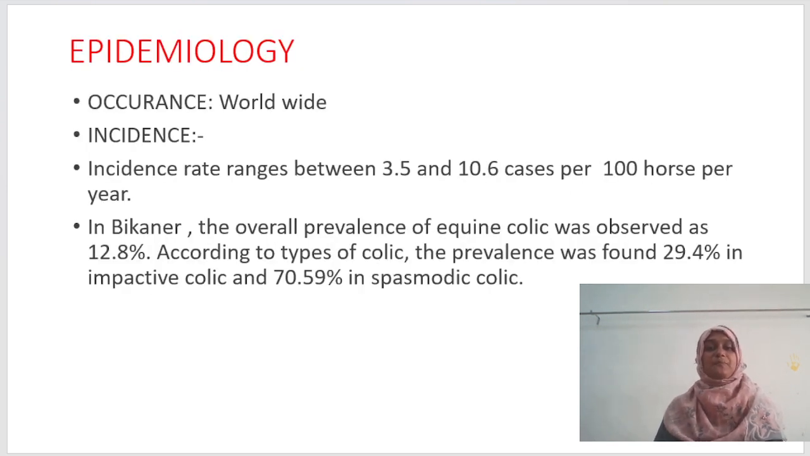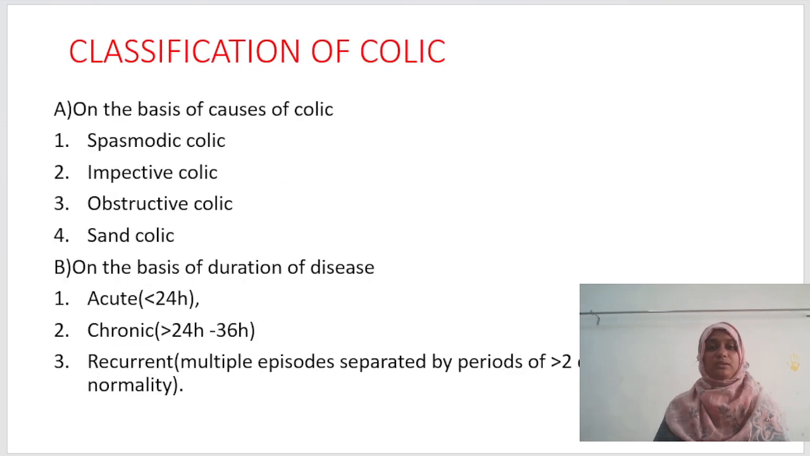Its epidemiology: it occurs worldwide. The incidence rate ranges between 3.5 and 10.6 cases per 100 horses per year. In Bikaner horses, the overall prevalence of equine colic was observed as 12.8%. According to types of colic, the prevalence was found to be 29.4% in impactive colic and 70.59% in spasmodic colic.